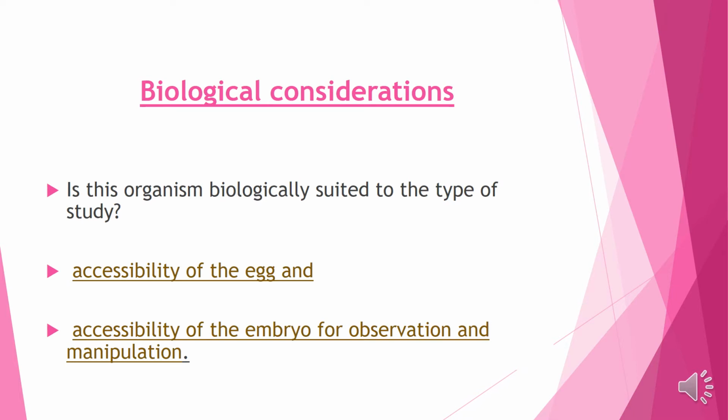So what are the biological considerations for choosing a particular model organism? Is this organism biologically suited to a type of study? That is first decided to choose a particular model organism.